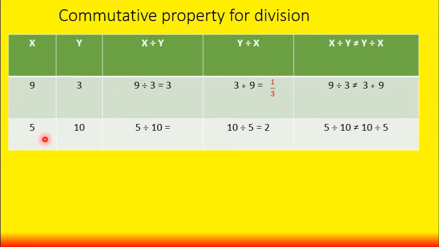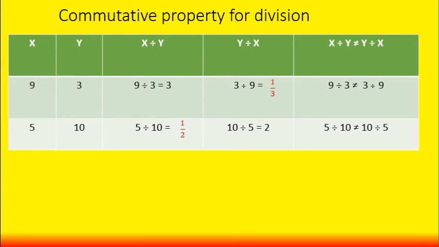Similarly, we have taken 5 and 10. First I am dividing 5 by 10. The answer is 1 by 2. Right? 5 ones are 5, 5 twos are 10. So 5 divided by 10 equals 1 by 2. Here we have changed the order. So 10 divided by 5 equals 2. When I change the order, I am getting the answer 2. Yes children, 5 twos are 10. Here also 1 by 2 is not equal to 2. So that is why 5 divided by 10 is not equal to 10 divided by 5.